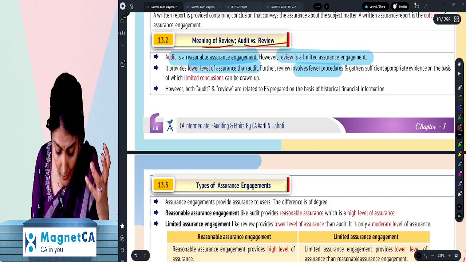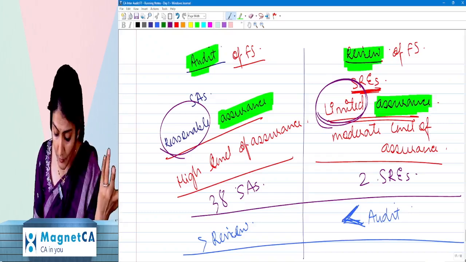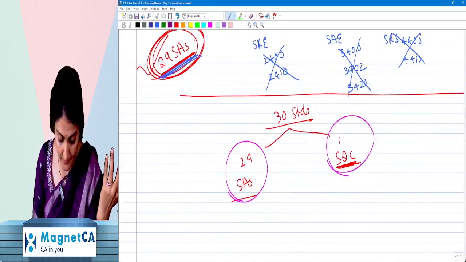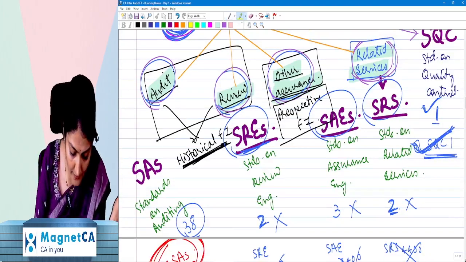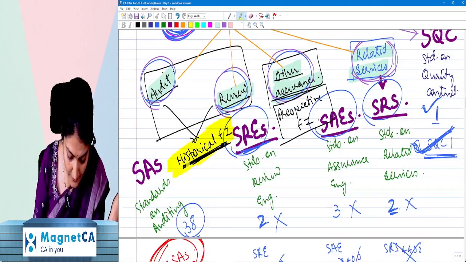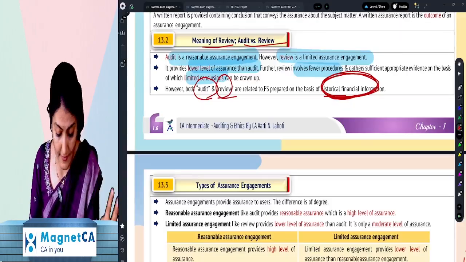But what is common? Audit and review both are performed on historical financial information, and both are post-mortem activity. That's what I had written over here also. That is common about it. Both are done for historical information.